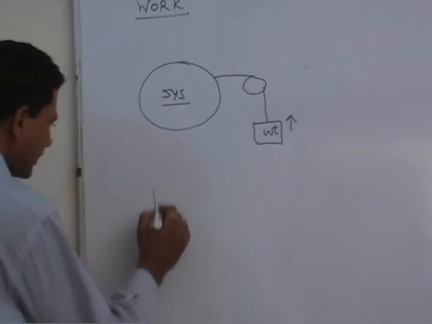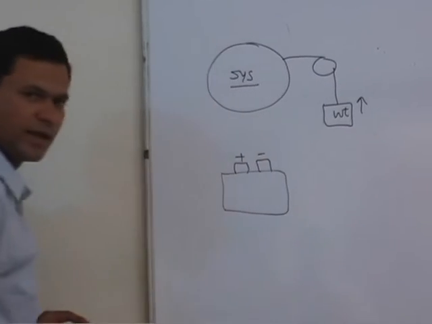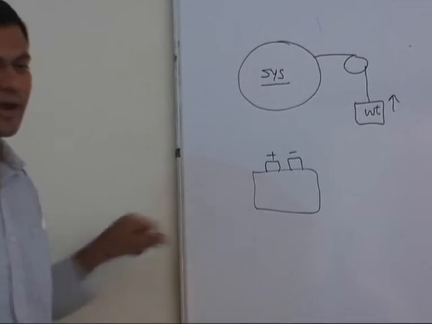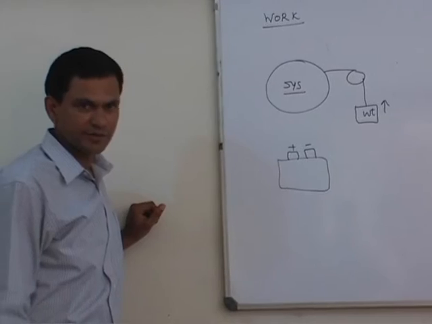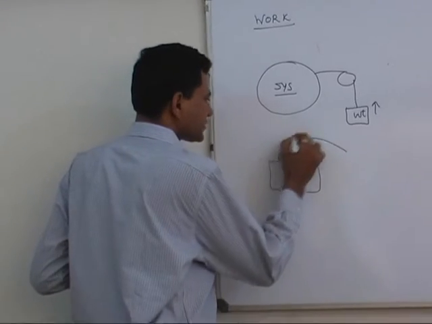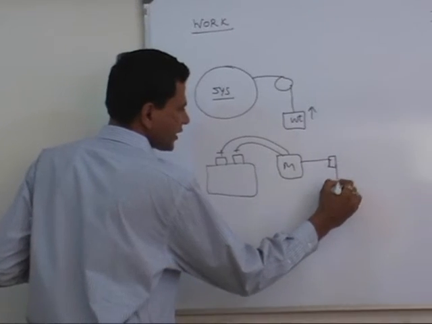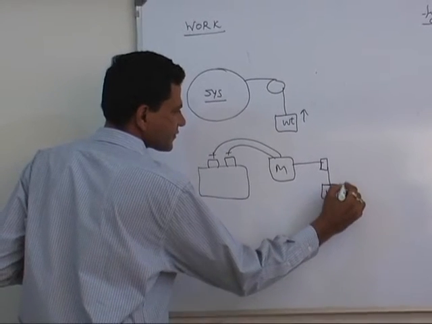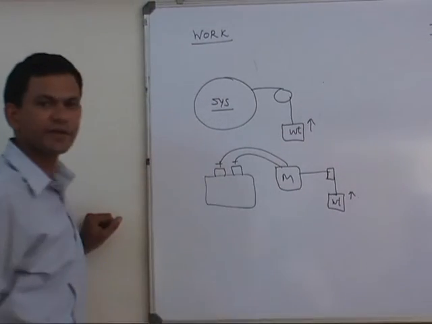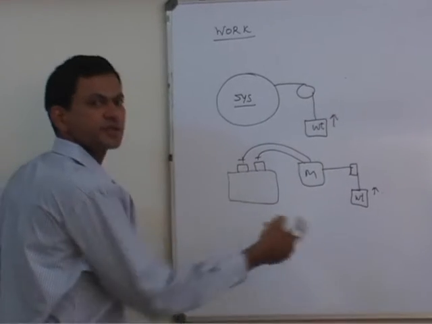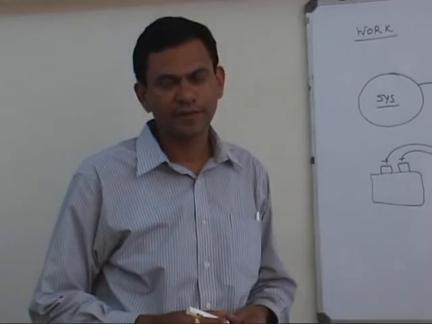Another example we can take is a simple battery having two terminals, plus and minus. If we make our system this battery, is the system doing work on the surroundings? Yes. How? If you connect two wires and connect a motor, the motor can lift a weight in the surroundings. So by the battery, by our system, the motor is running and weight is being lifted. So we say that this system is producing work, or it is doing work on the surroundings.